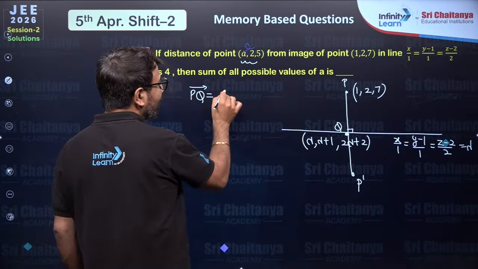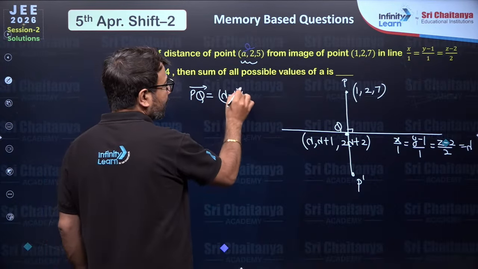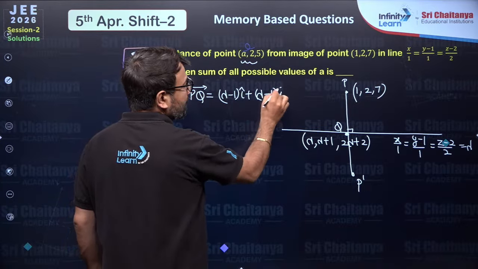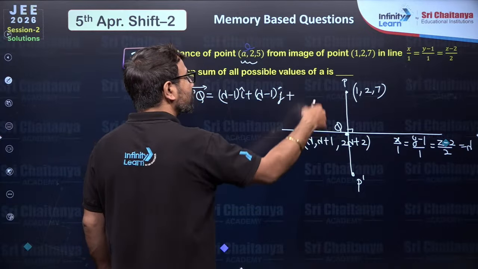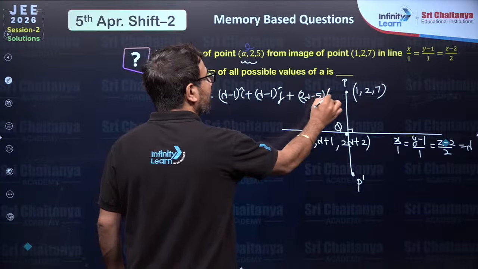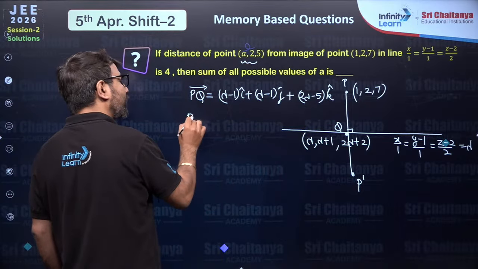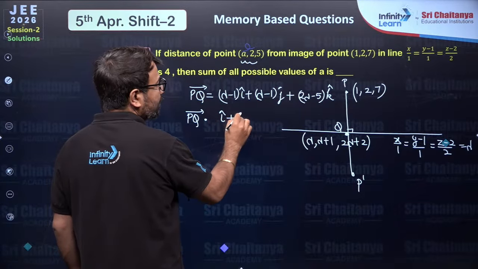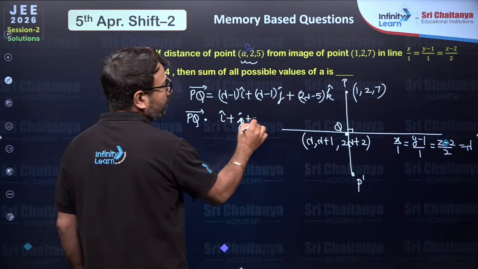So the PQ vector will be (lambda minus 1) i cap, then (lambda plus 1 minus 1) j cap, so (lambda minus 1) j cap, and then (2 lambda plus 2 minus 7), so it will be (2 lambda minus 5) k cap. But this PQ vector, if you take the dot product with 1i, 1j and then 2k,